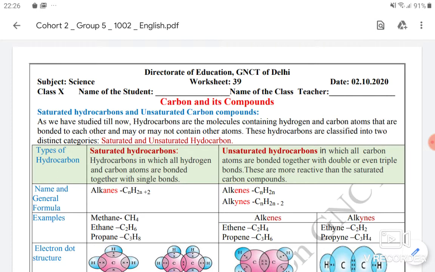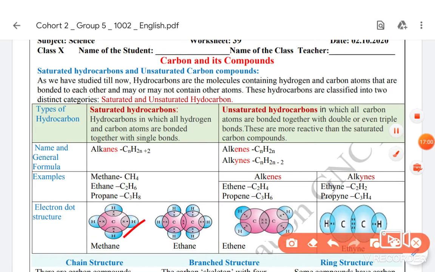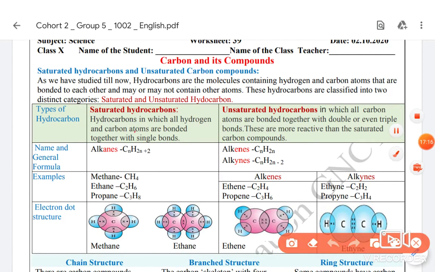So I hope you have understood the saturated hydrocarbons. And also there is the electron dot structure which we have discussed earlier. So let us see the electron dot structure if it contains 2 carbons, then C single bond C. You can write the structural formula first, to make writing the electron dot structure easy.